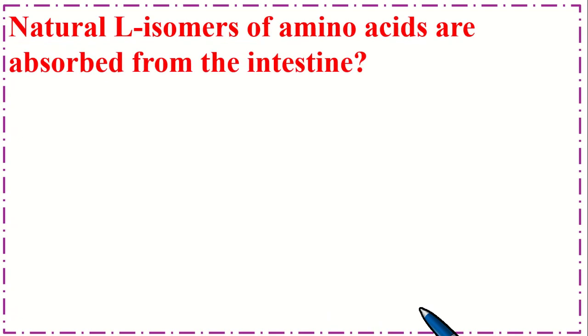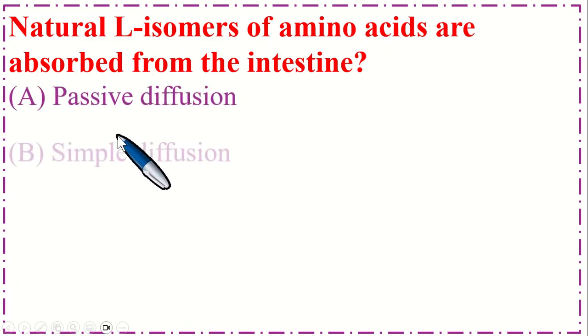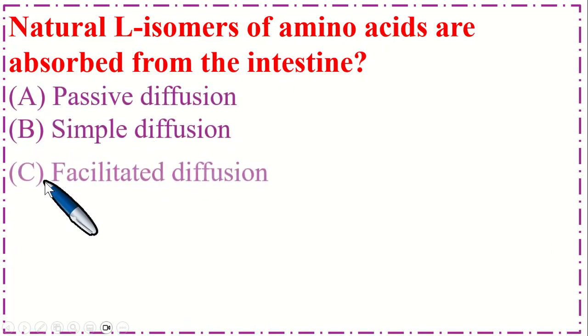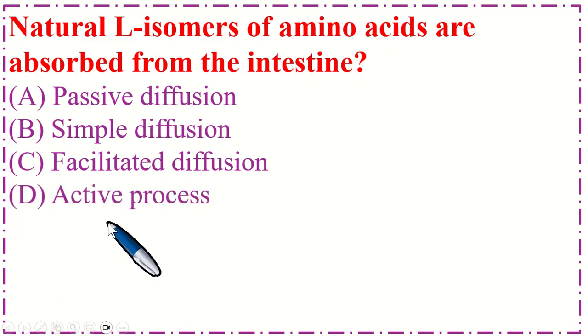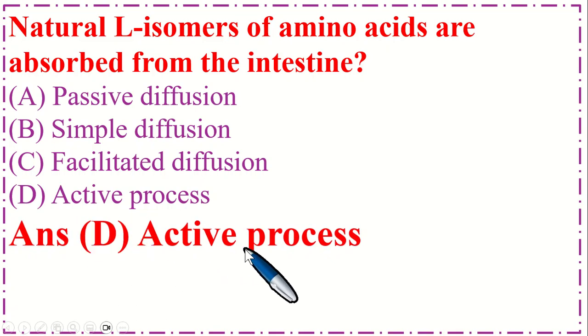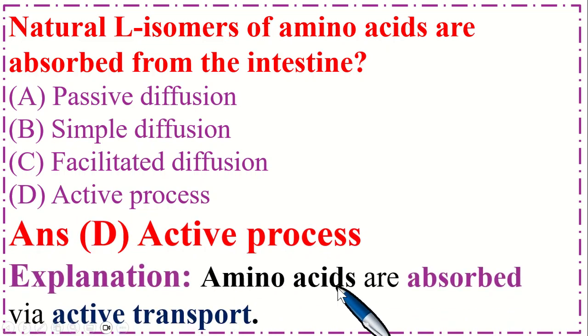So this is very important MCQs. Natural L isomers of amino acids are absorbed from the intestine by option A, passive diffusion. B, simple diffusion. C, facilitated diffusion. And option D, active process. So the correct option is D, active process. Amino acids are absorbed via active transport.